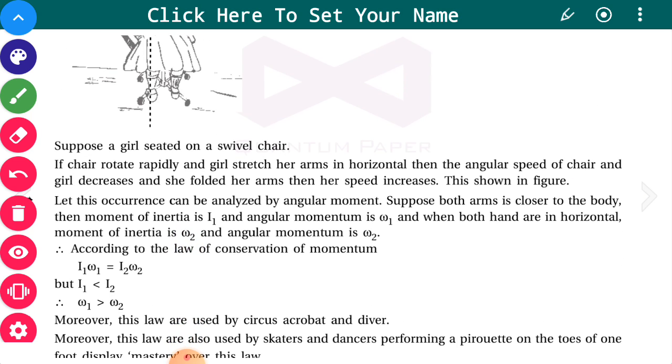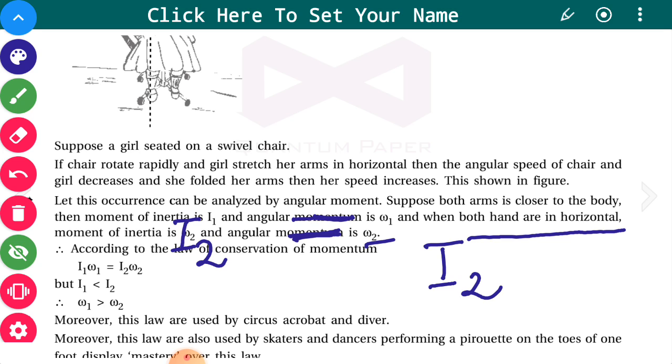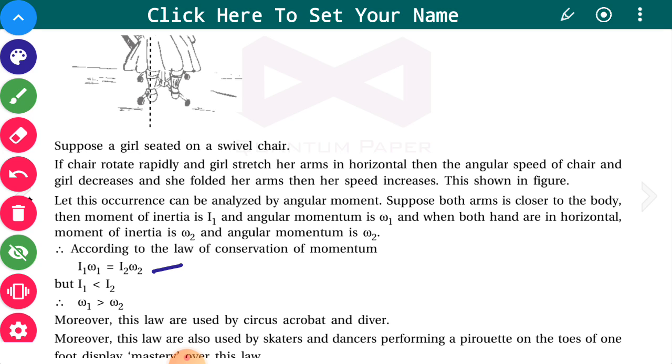Let us analyze this occurrence by angular momentum. We consider that the moment of inertia is I1 and the angular velocity is ω1. When both hands are stretched horizontally, the moment of inertia is I2 and the angular velocity is ω2. Now, according to the law of conservation of angular momentum, I1ω1 must be equal to I2ω2.